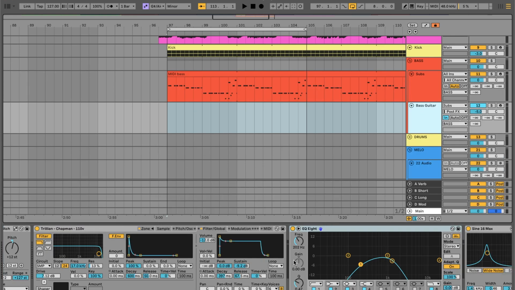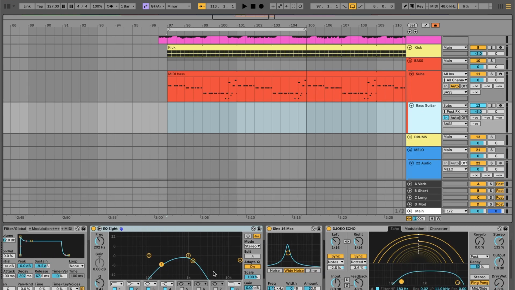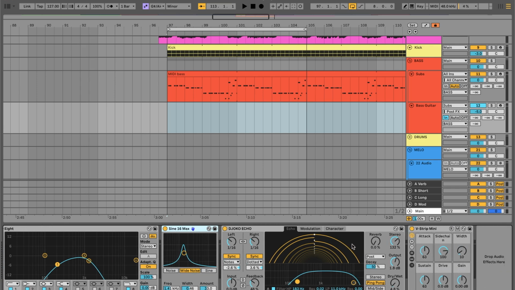But then in terms of any processing here, removing some of the highs, a little bit of erosion. This is a cool technique because you can play with the erosion and automate this to open up and change the sound over time. A little bit of echo, adding a bit of space, and a little bit of this standard channel strip that I have here. So we're just dialing in a bit of one knob sidechain, a little bit of width.